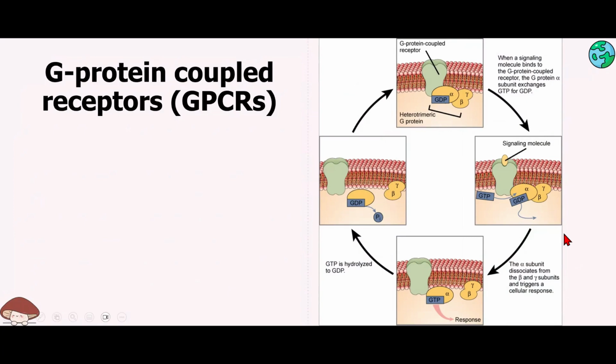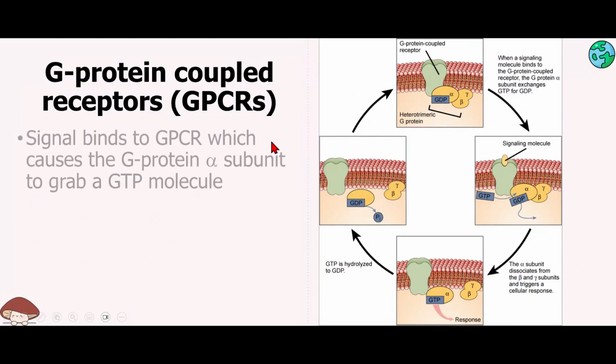Now let's talk about some specific types of receptors. One famous type of receptor is called the G protein coupled receptor, or GPCR for short. And this is what they do. We're going to start here at the top of this circle. This is the setup that we have. We have a G protein coupled receptor, which is coupled or associated with something called a G protein.